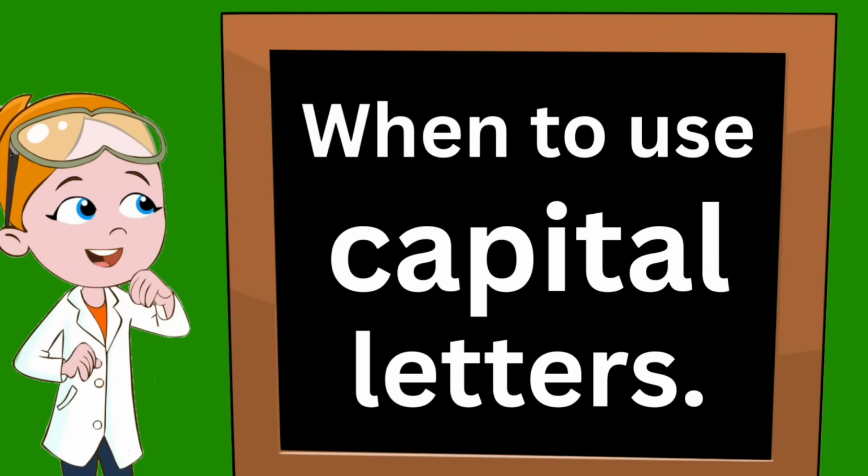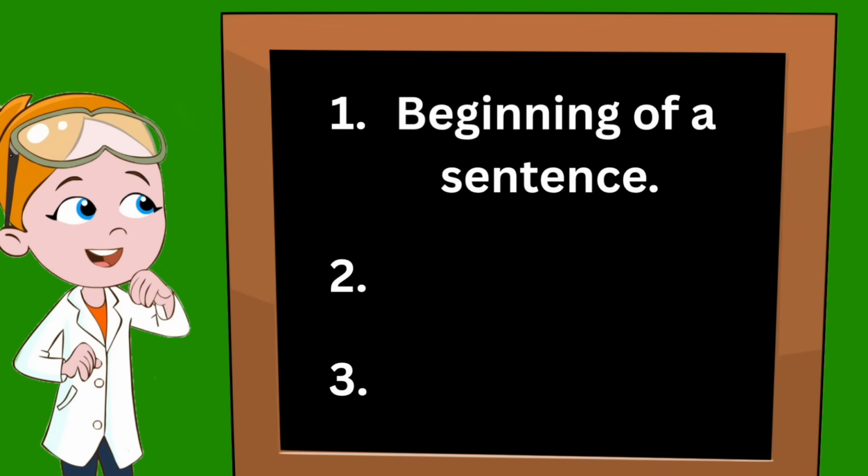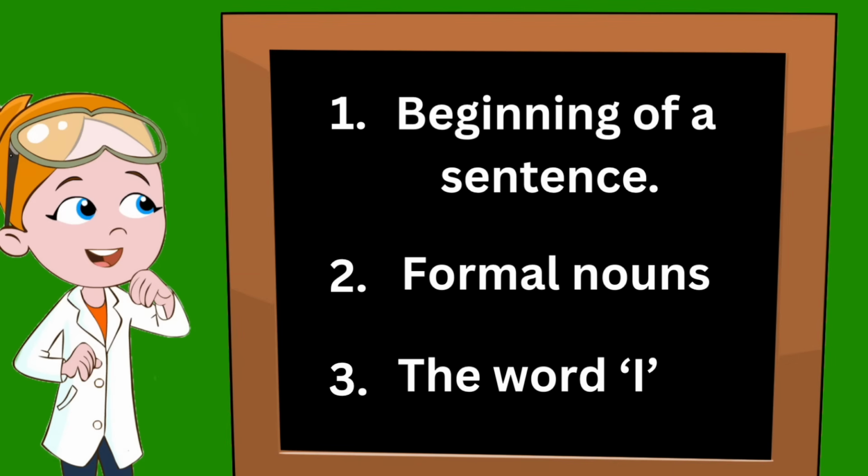In this video, we will be discussing when to use capital letters. There are 3 main rules for using capital letters. Number 1, a capital letter always goes at the beginning of a sentence. Number 2, formal nouns. When you're saying the name of something, you will use a capital letter. And number 3 is for the word I. When using the word I, it should always be written as a capital.